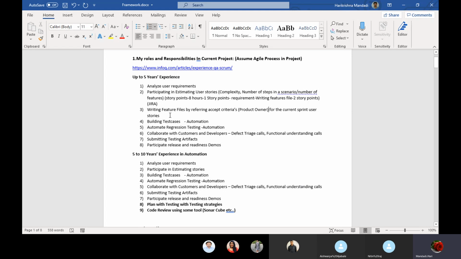So this one is the third point, writing feature files, building test cases, building automation scripts. We can say building automation scenarios or scripts, automation scripts. This is the automation related task which you are saying.